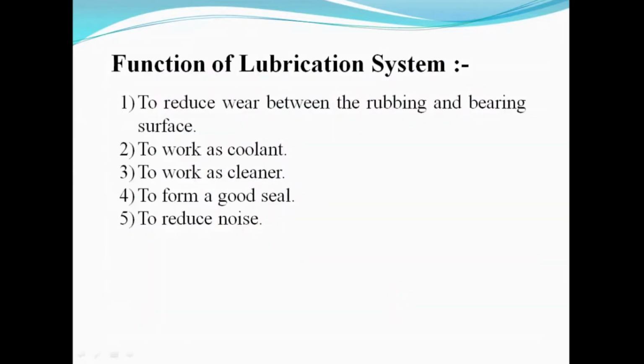So overall function of lubrication system, the main function is to reduce the wear between the rubbing and bearing surfaces. Secondary functions are to work as a coolant, to work as a cleaner, to form a good seal, and it also reduces the noise. If no lubrication system is provided, due to the dry surfaces noise will be created more, but it is going to reduce your noise.